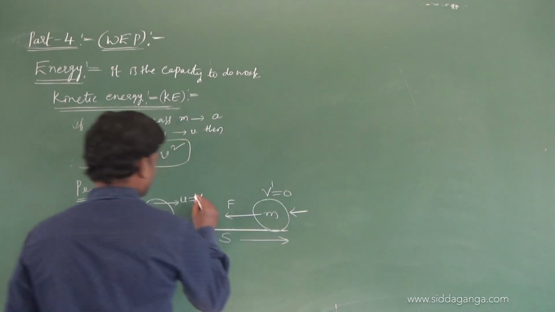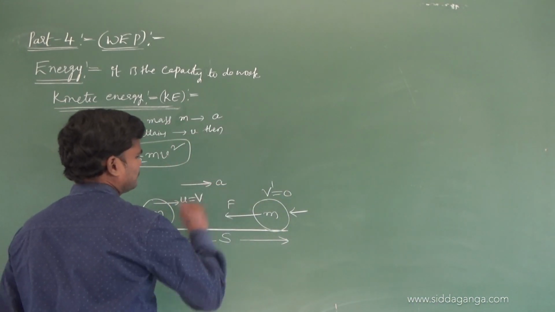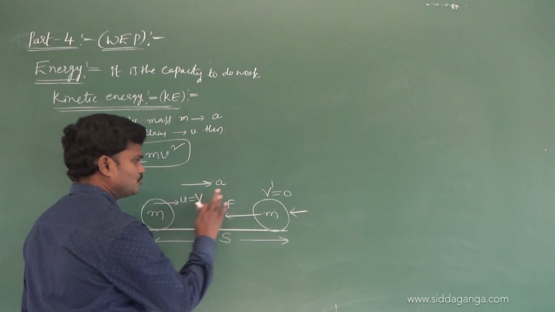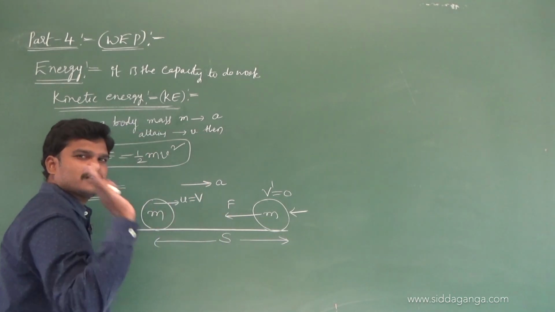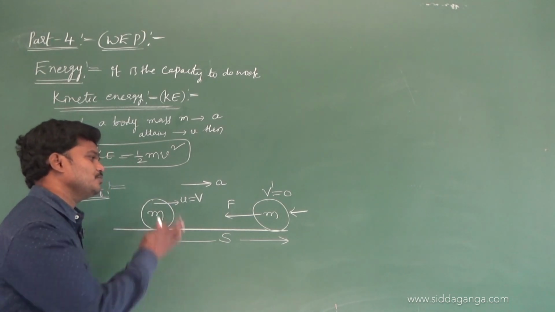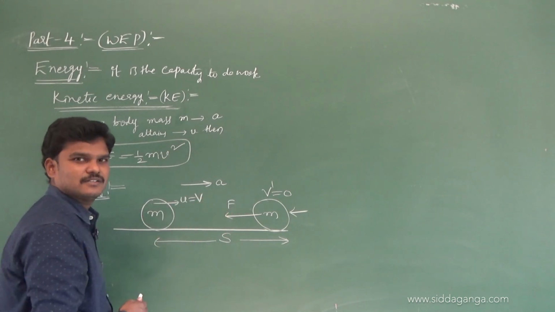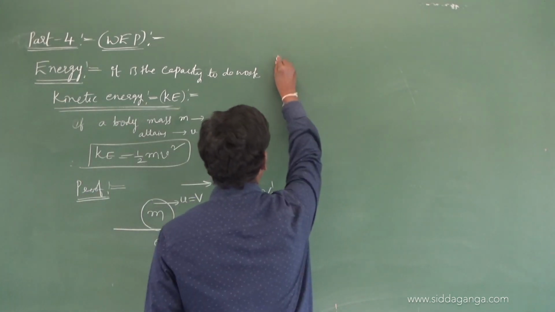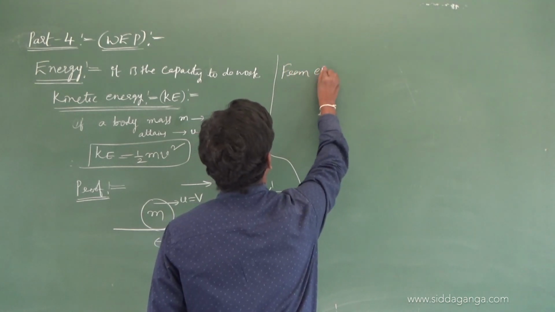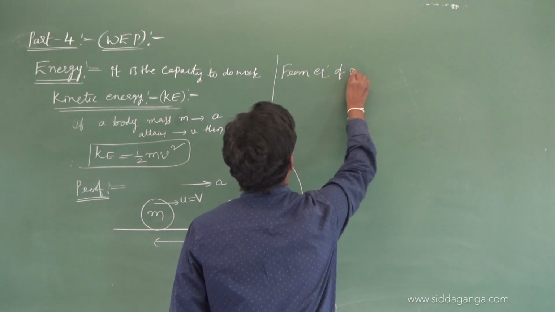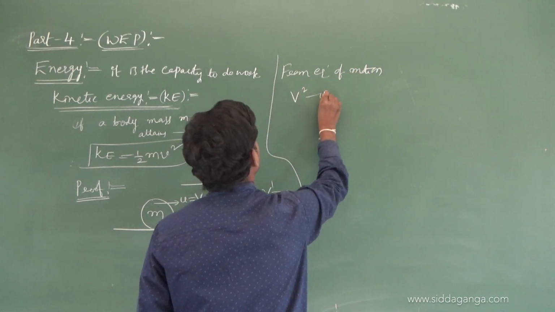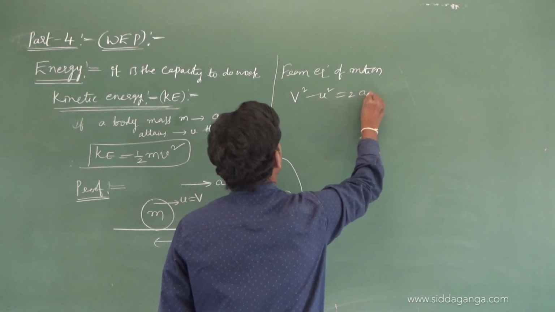And here the body will have some acceleration a and displacement s. Whenever you observe u, v, a, s, then use kinematic equations. So tell me the kinematic equation linked with u, v, a, s. From equations of motion, we can write v square minus u square is equal to 2as.